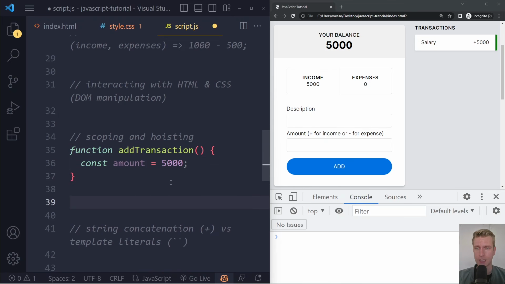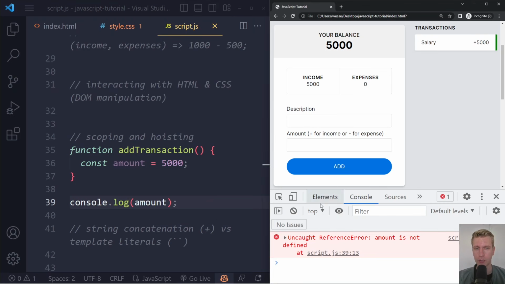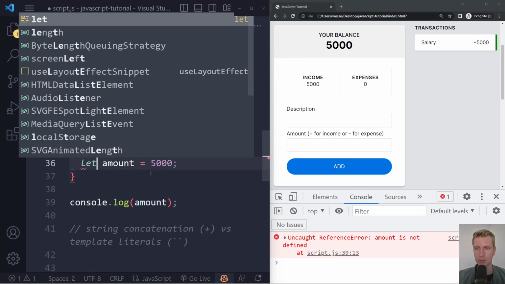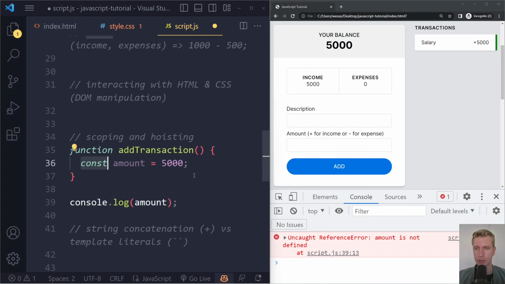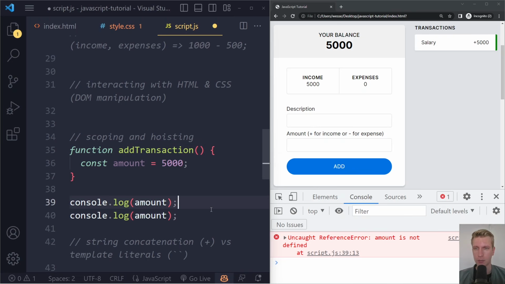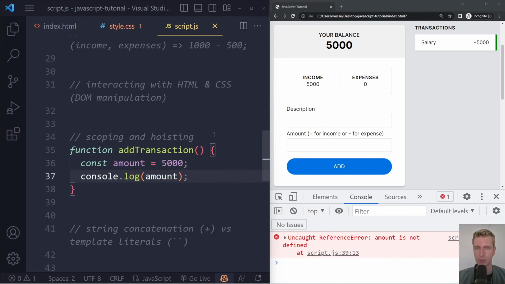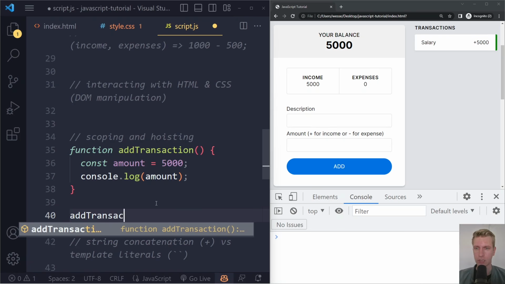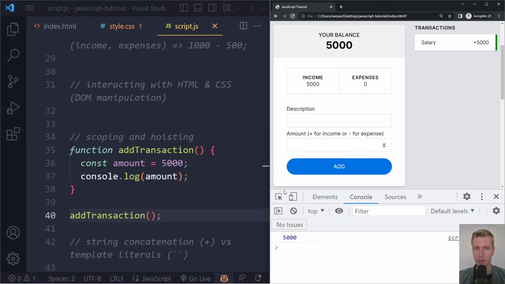Can I access amount here? Can I log amount here? Let's see what happens. So here, no. So what you have to understand with const and with let as well, by the way, these variables are scoped to their nearest block. Right, so in the curly braces, I can access amount, but not outside. So I can move it here, and it works. Oh, well, we should actually call the function, right? Add transaction. If I save here and refresh, it actually works, right?